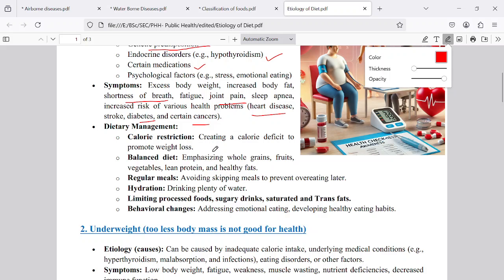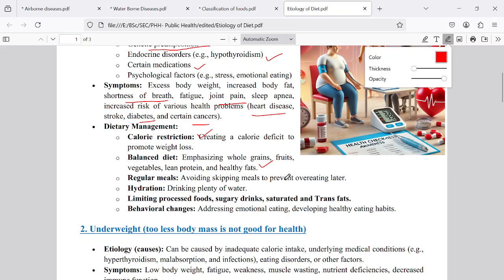But luckily, if they change their lifestyle with yoga, exercise, games, and walking, they too can live very healthy. So dietary management is very important. They should restrict the calorie food material. They should take the balanced diet which contains proteins. Proteins are very important to run the metabolic activities, but not the calories.